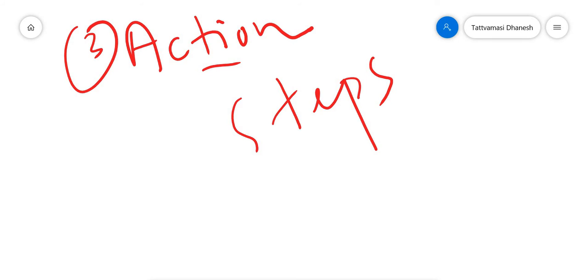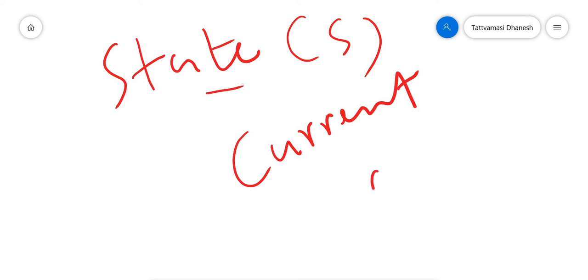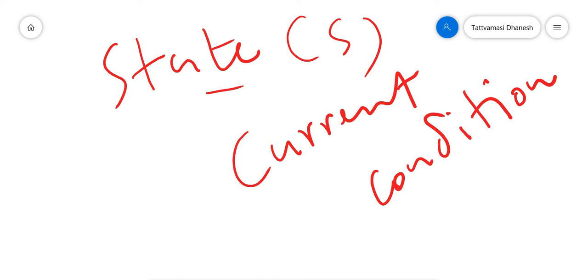The next term we are going to discuss is the state. That is very important. It is denoted by the letter S. Agent is denoted by the letter A, and reward is denoted by the letter capital R. State means the current condition returned by the environment. That is known as the state S.